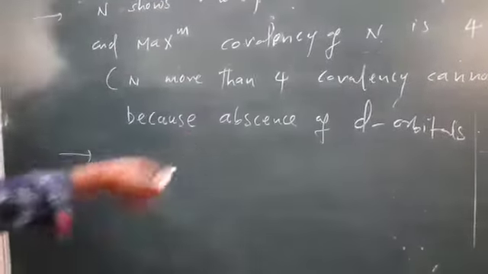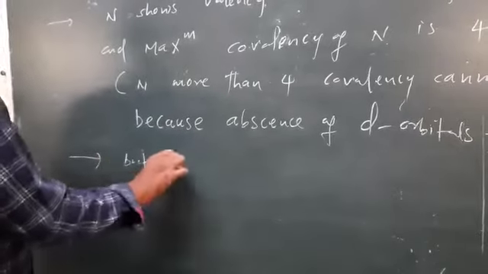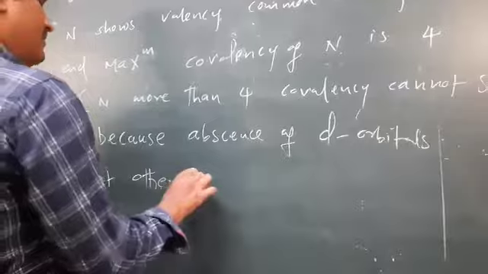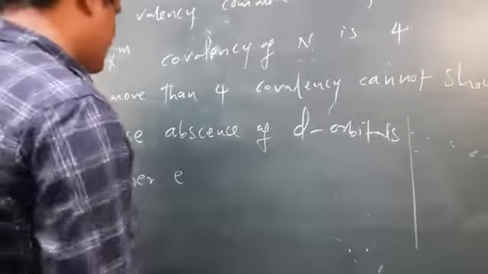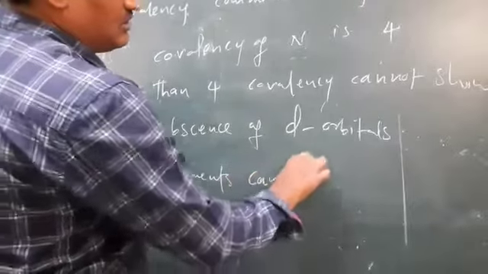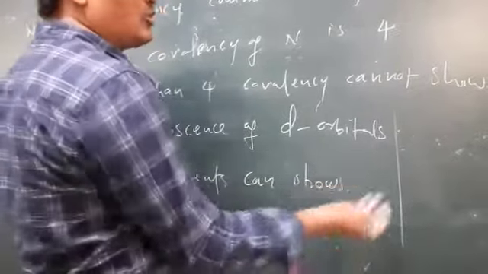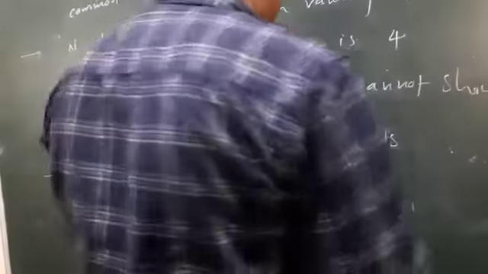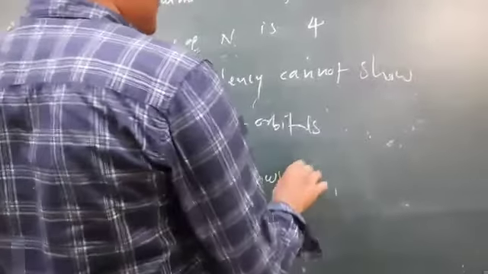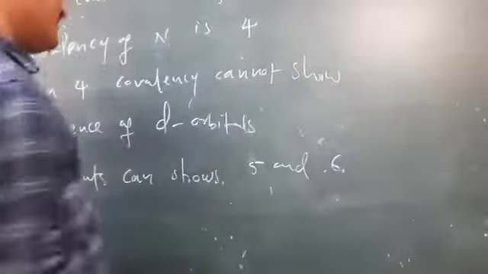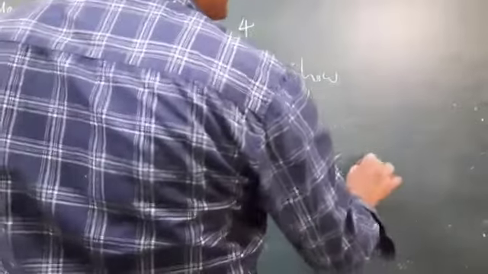But other elements, like phosphorus, can show more than 4 valency. That means a maximum valency of 5 and sometimes even 6 covalency.